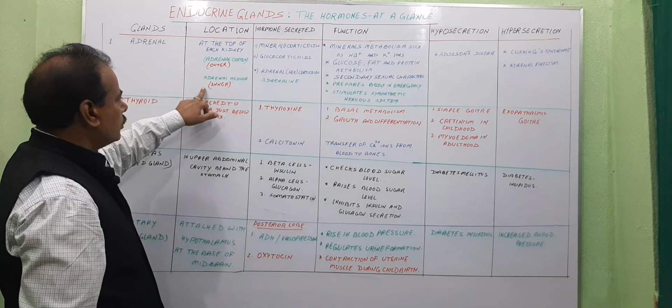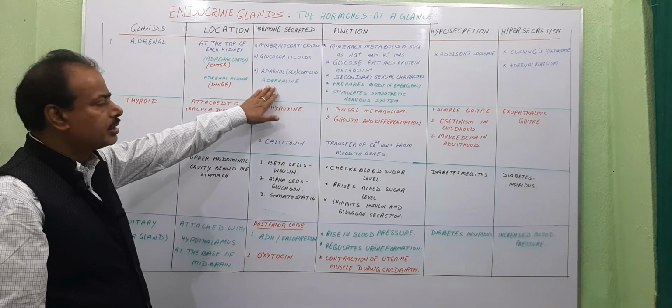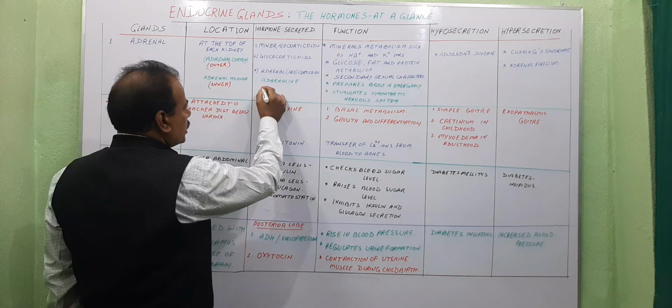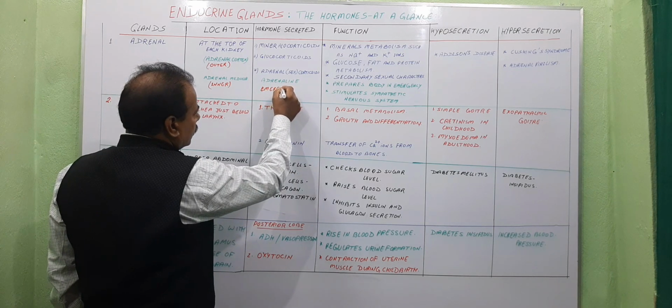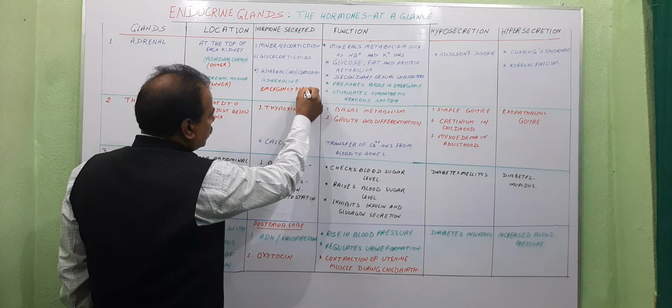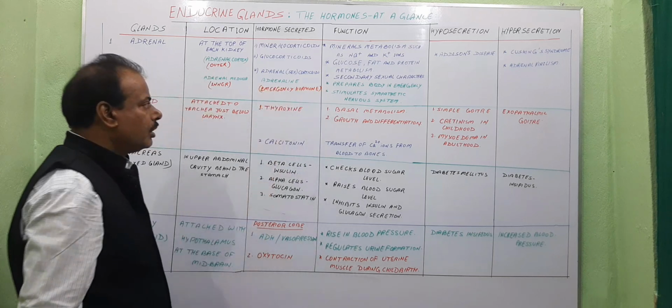The adrenal medulla, which is the inner portion of the adrenal gland, secretes the adrenaline hormone, which is also known as the emergency hormone, or the stress hormone.